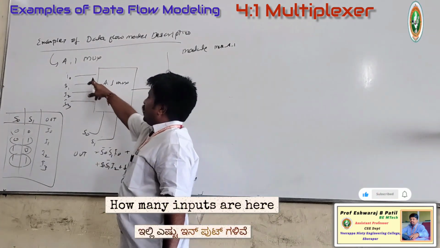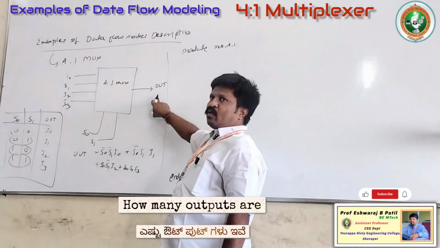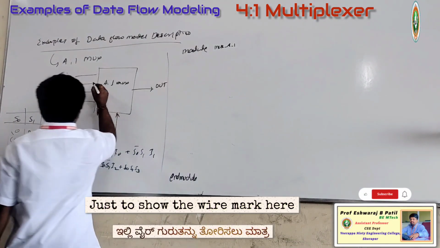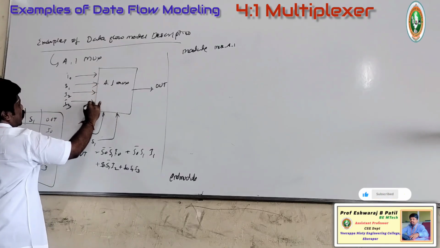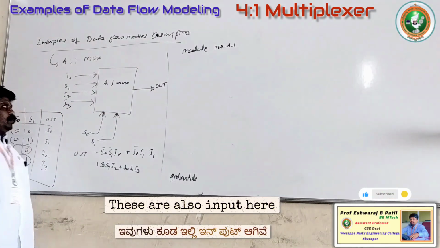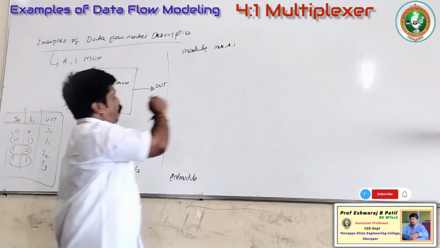How many inputs are here? Just observe. How many outputs are there? Only one. These select lines are also considered inputs only. These are the inputs, this is the output here. This is also input, these are also inputs here. Okay, the port list can be written here.